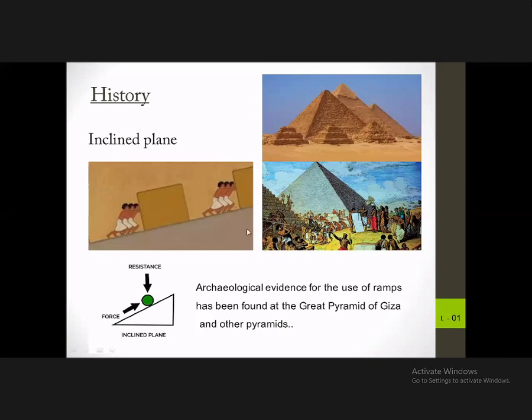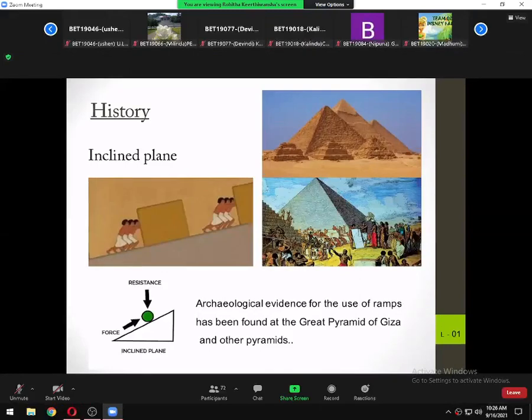That inclined plane is encircled along the pyramid. So they were moving up the inclined planes to the top of the pyramid and placing these stones one by one. The technique was used to good effect in pyramids.